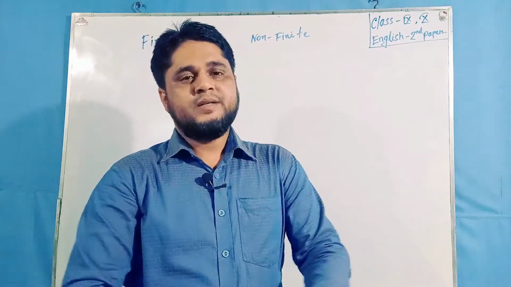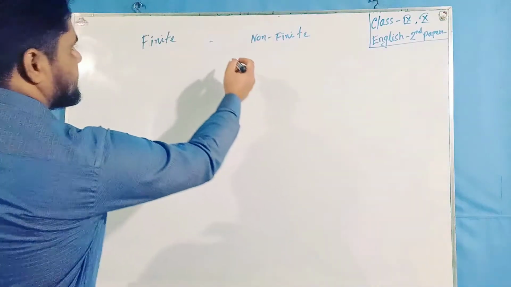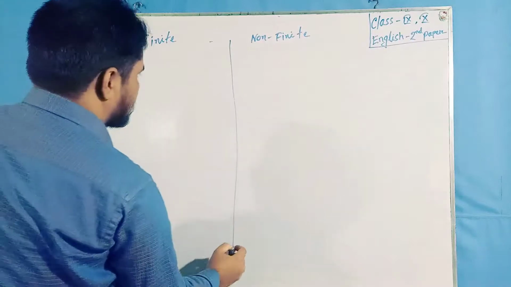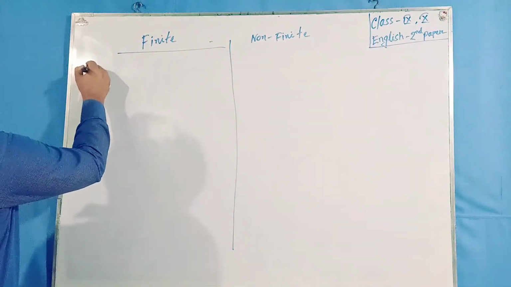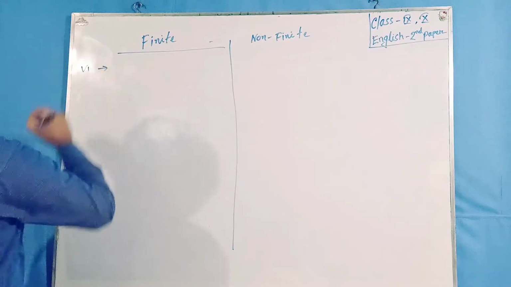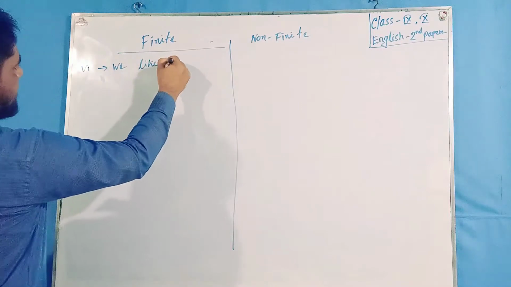So let me make it clear by showing some examples. Finite verbs: V1. For example, we like cricket.